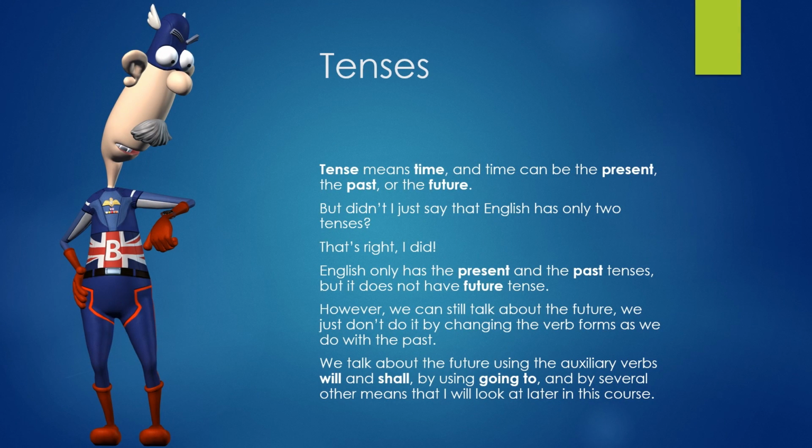Tenses. Tense means time, and time can be the present, the past, or the future. But didn't I say that English only has 2 tenses? That's right, I did. English only has the present and the past tenses, but it doesn't have a future tense. However, we can still talk about the future. We just don't do it by changing the verb forms, as we do with the past. We talk about the future using the auxiliary verbs will and shall, by using going to, and by several other means that I'll look at later in this course.